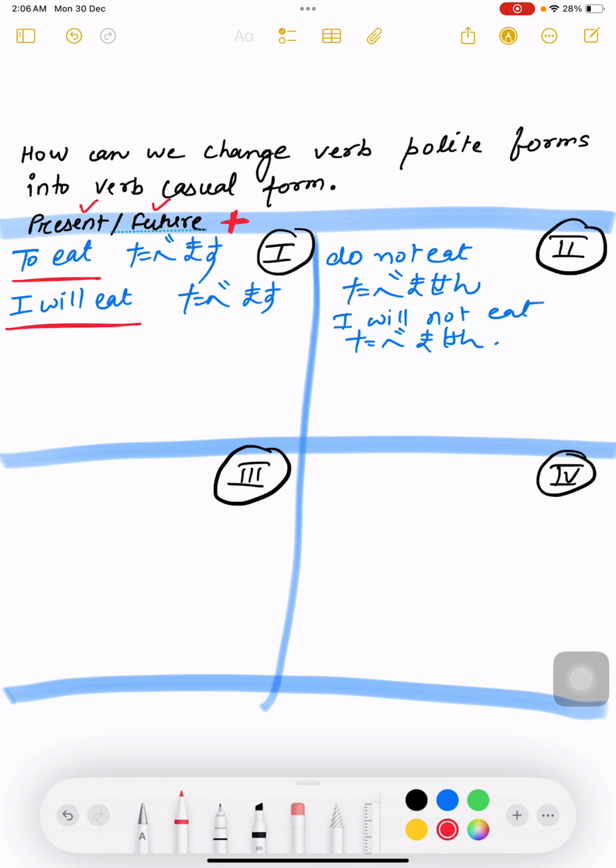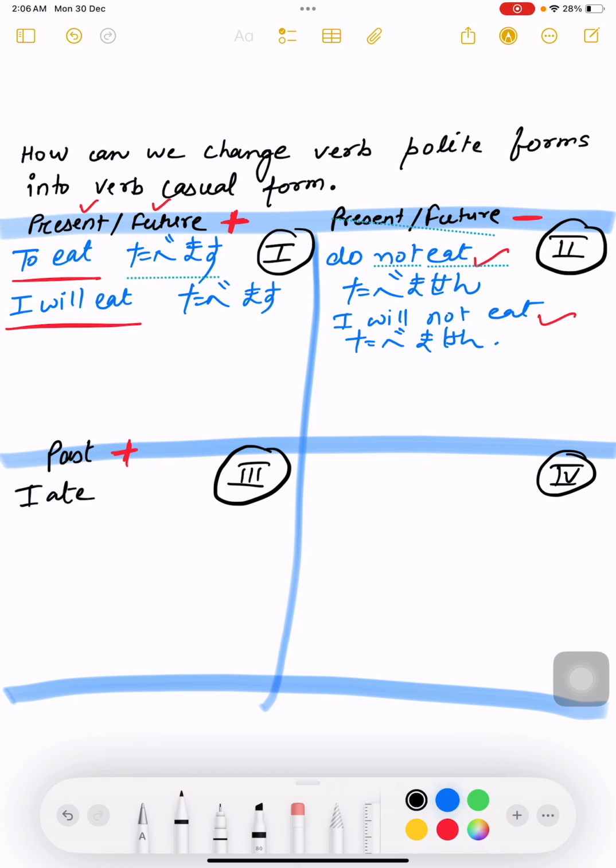In the second quadrant, I have written present tense and future tense but negative. So I do not eat or I will not eat is present and future tense but negative. Here I will write past tense but positive. So what is the past of I eat? I ate.